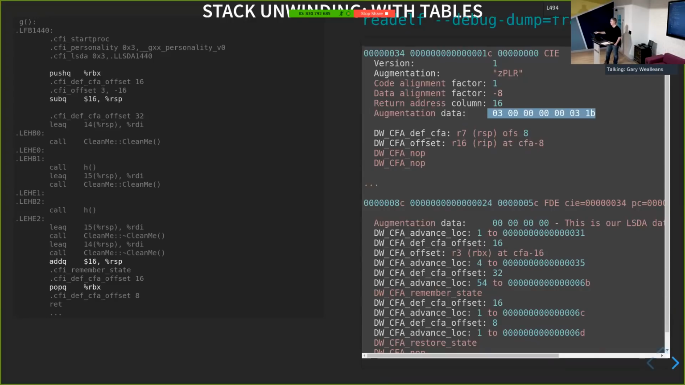Now, this is before the linker got to have a go at the file. So this would actually have a pointer to a function, this GXX personality v0 function here, by the time it gets to the executable.